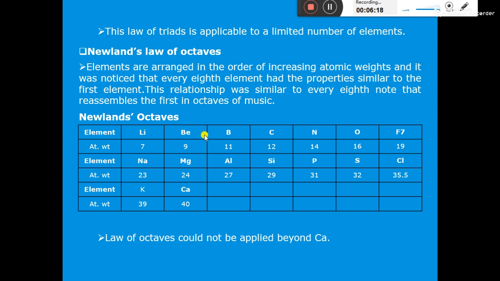So we have lithium, beryllium, boron, carbon, nitrogen, oxygen, fluorine. Then neon was not discovered. Then we have sodium, magnesium, aluminum, silicon, phosphorus, sulfur, chlorine. Then again the noble gas argon was not discovered. Then we have potassium and calcium. Here we see that lithium, sodium, potassium, these three elements, which are repeated as the eighth element, have the same properties. First lithium is there, then after seven elements the eighth element sodium is there, which has properties similar to lithium.